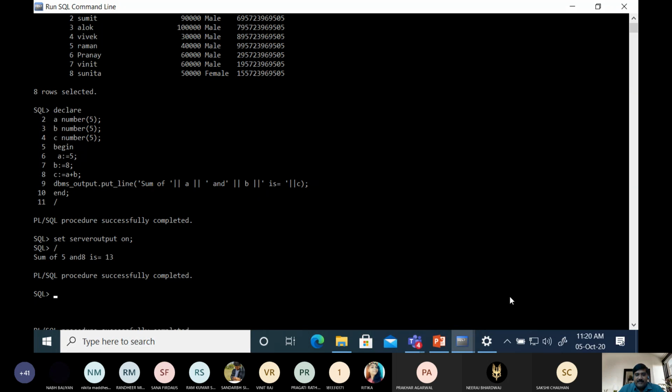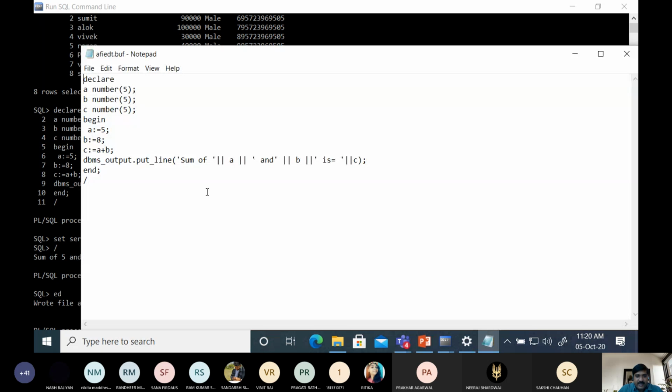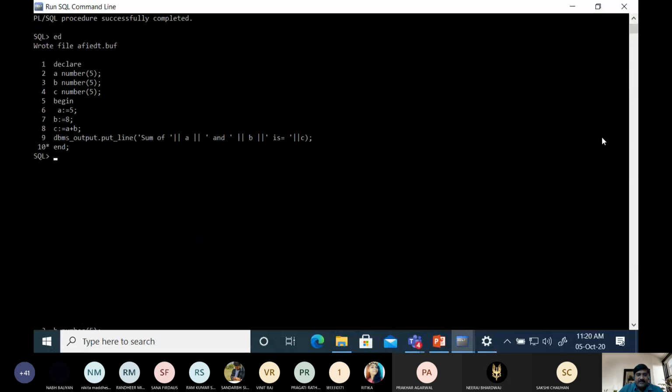Did you get it? Now there is no space between 5 and 8. For that we have to change here: sum of a and, here you have to give a space, then save it, and again if we execute this program, then see, sum of 5 and 8 is equal to 13. Did you get it? Yes, sir.